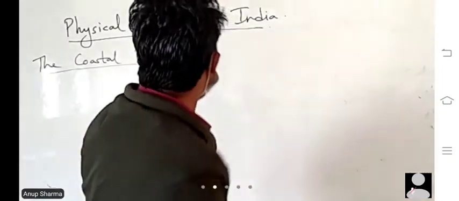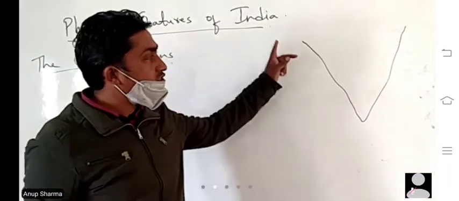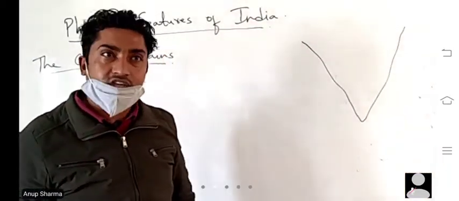Okay, and as we all know, the southern part of India is mostly rectangular in shape.